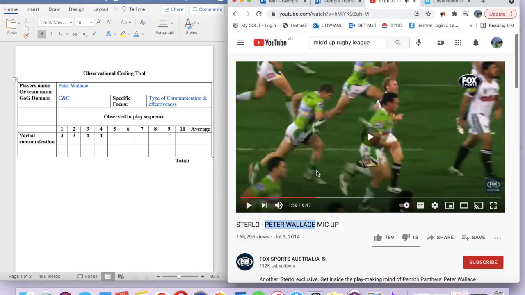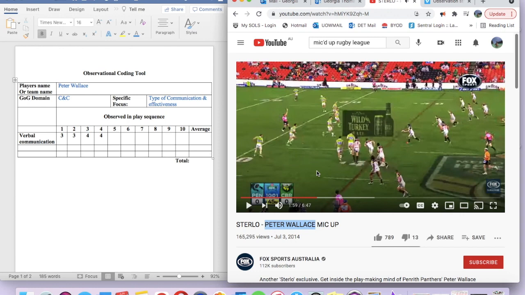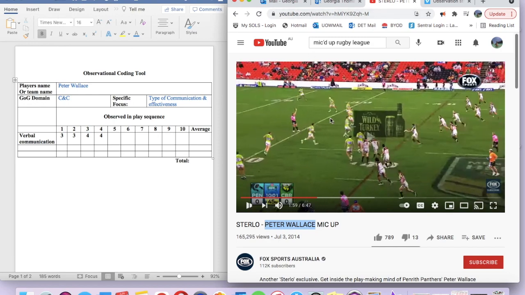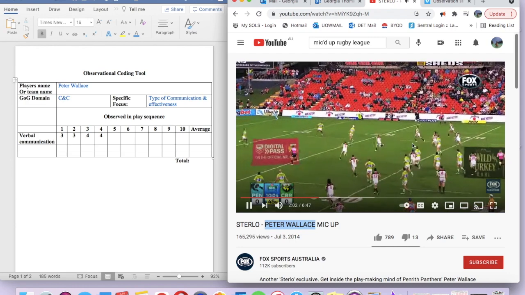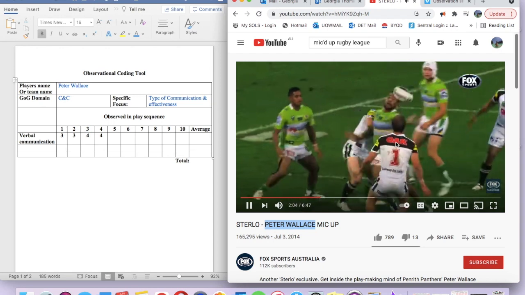Alright, the next one. Put it up, put it up! So he just yelled, put it up to Jamie Soward here, who has the ball and is going to kick. So he's telling him to put the ball up into the air. He goes hot. This allows Soward to know that he's going to have chasers running with him. We've got 1, 2, 3, 4, 5, 6 chasers here. Again, Milford will come forward, plenty of chasers.